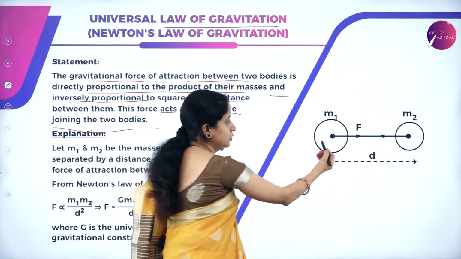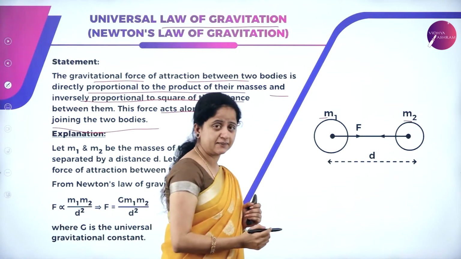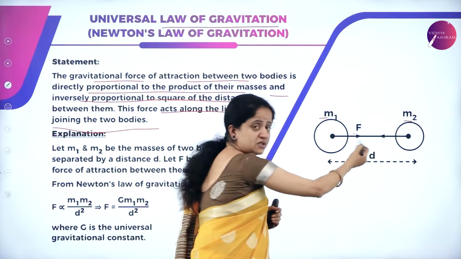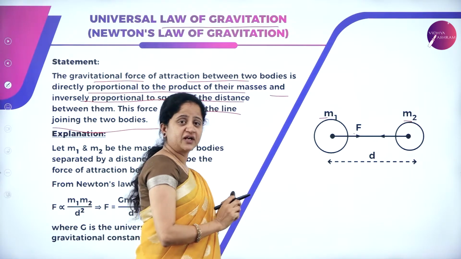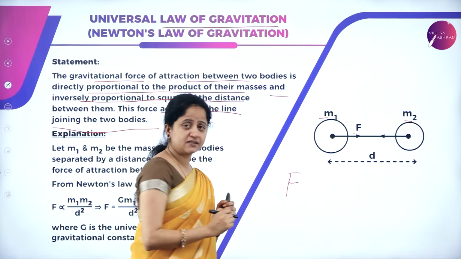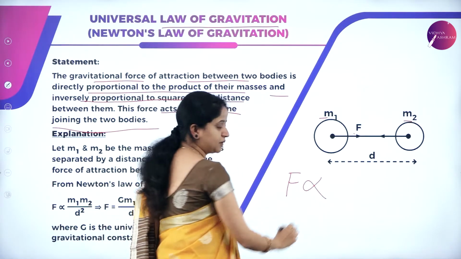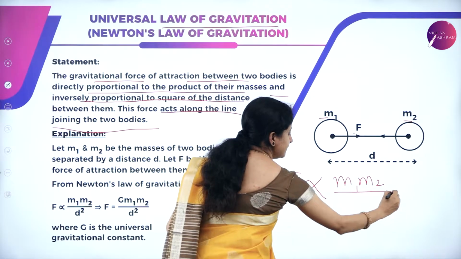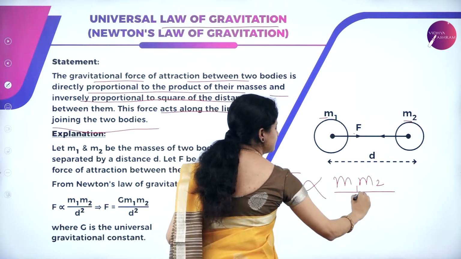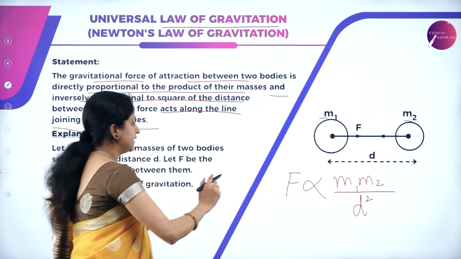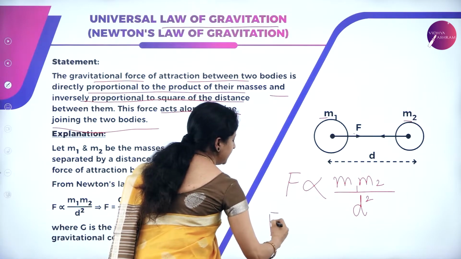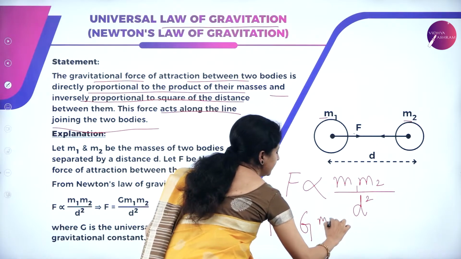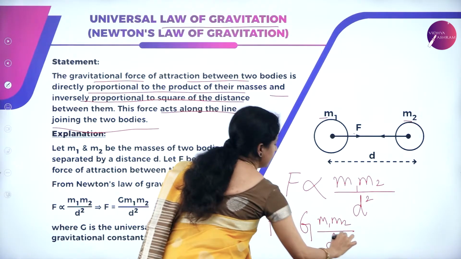Say for example, I have two masses here, M1 and M2, and they are separated by a distance d. There exists a force of attraction between these two masses. So according to Newton's law of gravitation, the force of attraction that exists between two masses is always directly proportional to the product of the masses, that is M1 and M2, and it is inversely proportional to the square of the distance between them, that is d square. And here the proportionality can be replaced by equating this with a constant, and that is G into M1 M2 divided by d square. So what is G?